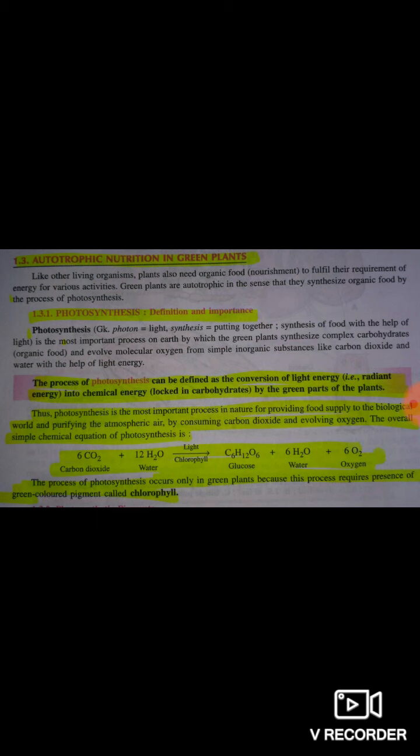Photosynthesis occurs only in green plants because this process requires the presence of the green colored pigment called chlorophyll.